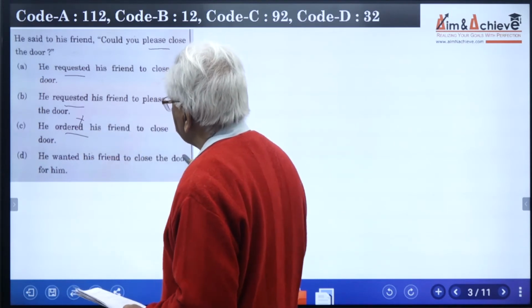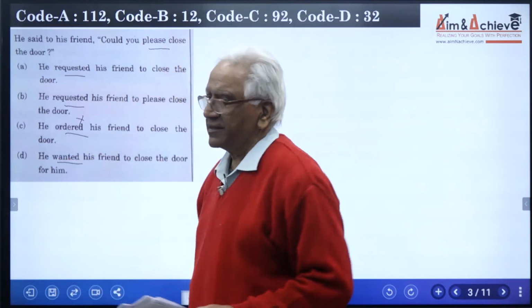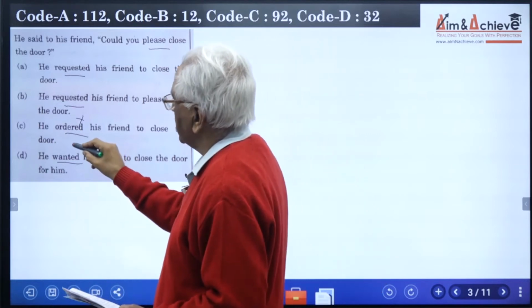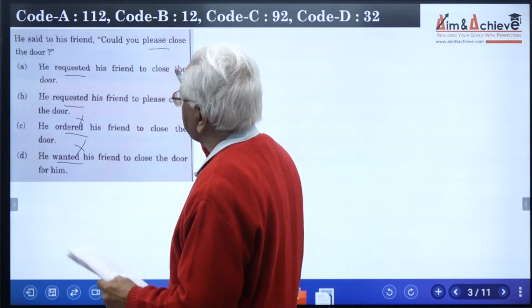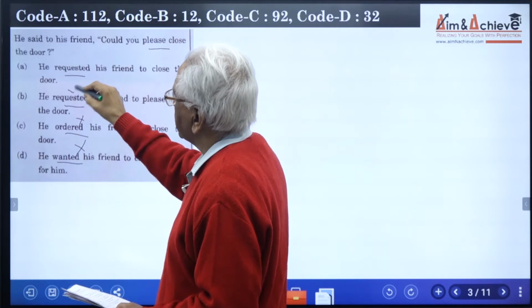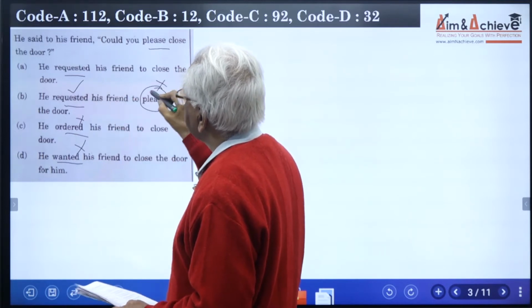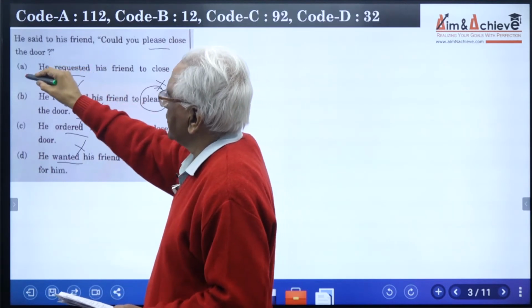He wanted his friend to close the door. It is only his desire, but this does not make the reported speech of the original sentence. So this is also wrong. Now he requested his friend to close the door. This is right. He requested his friend to please close the door. When we use the word request, then we do not use the word please. That means this option is also wrong. That means the answer is only A.